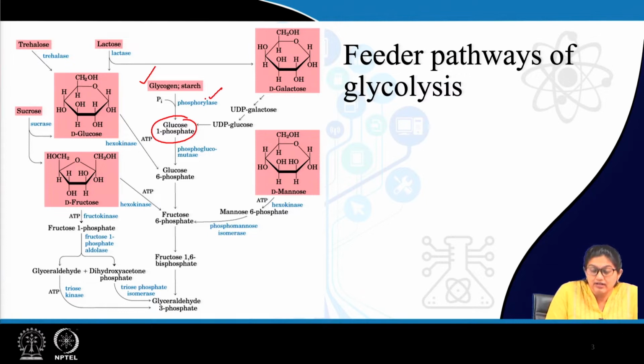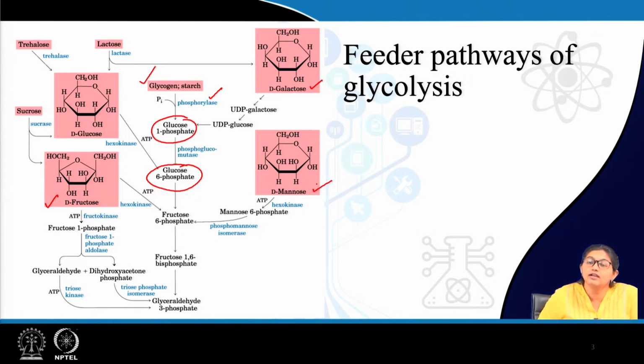Then, with the help of a mutase, this glucose 1-phosphate is finally converted to glucose 6-phosphate, and this glucose 6-phosphate enters glycolysis. Similarly, different other monosaccharides like galactose, fructose, then also mannose, they also can enter glycolysis.